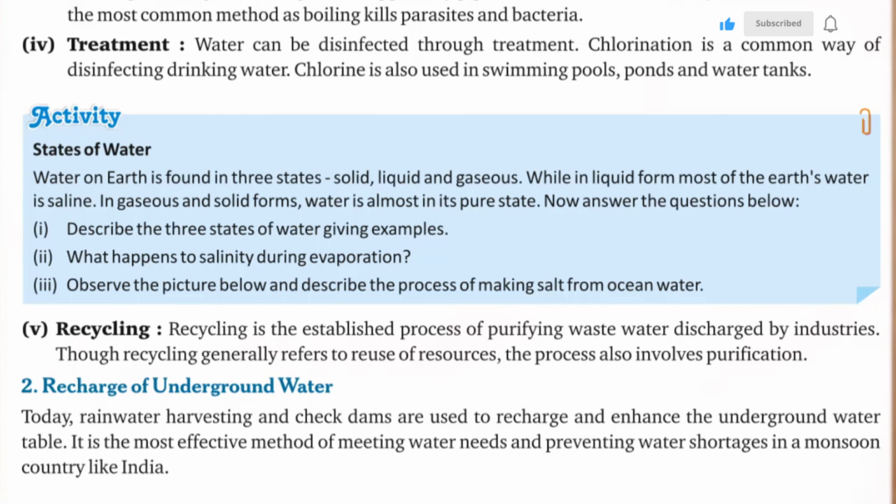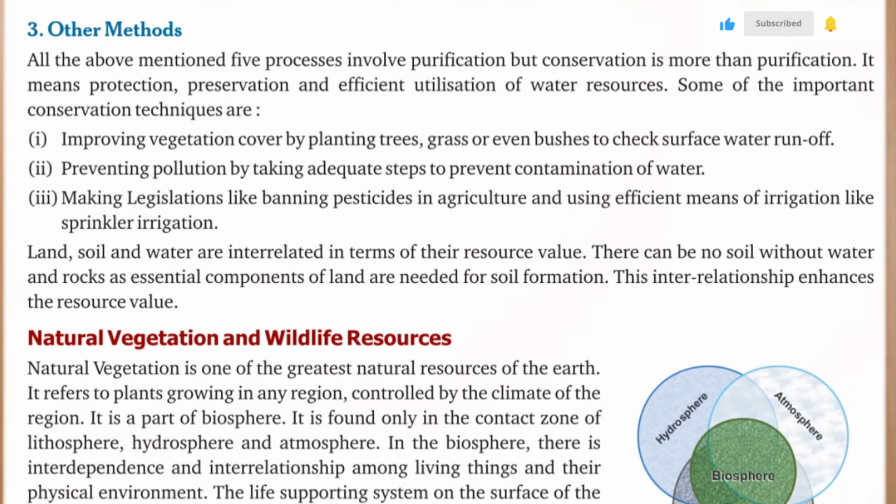Recharge of underground water. Today, rainwater harvesting and check dams are used to recharge and enhance the underground water table. It is the most effective method of meeting water needs and preventing water shortages in a monsoon country like India. All the above mentioned five processes involve purification, but conservation is more than purification.